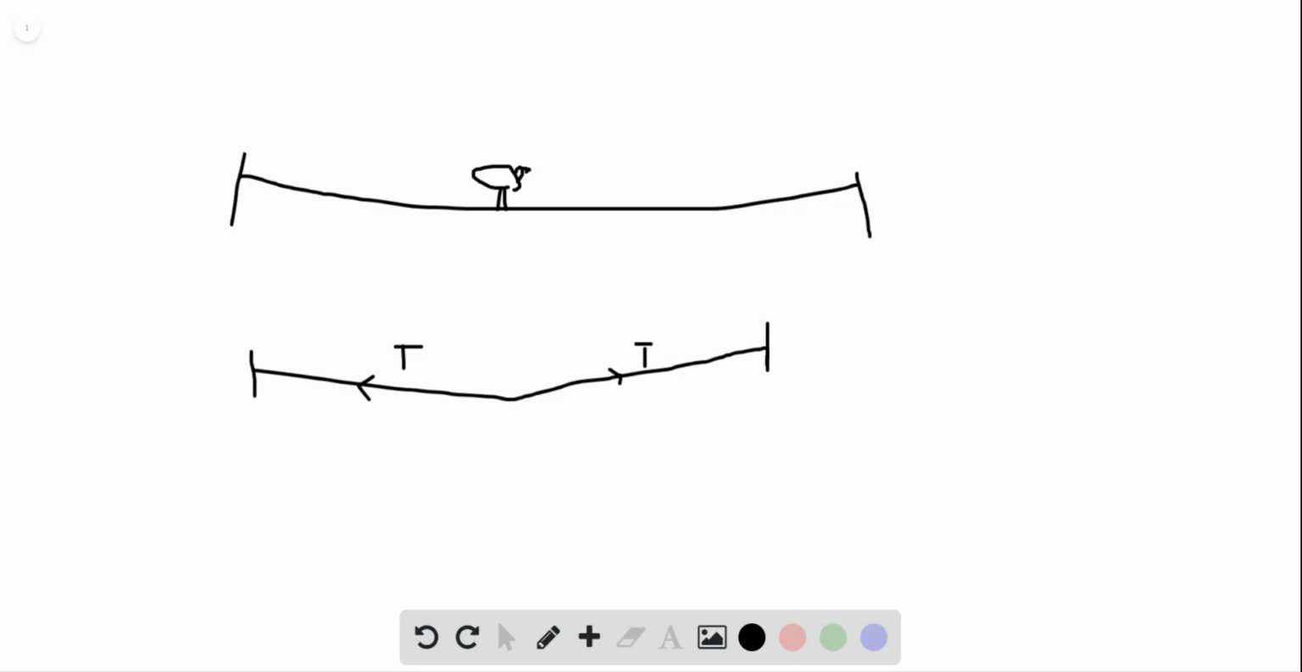Now, when the bird is sitting and it's heavy, so it has a mass. There is a force mg downwards. So to balance it out, there must be a force upward by this rope, which is the normal force, which should be equal and opposite of the weight of the bird. So this force here is provided by the tension.